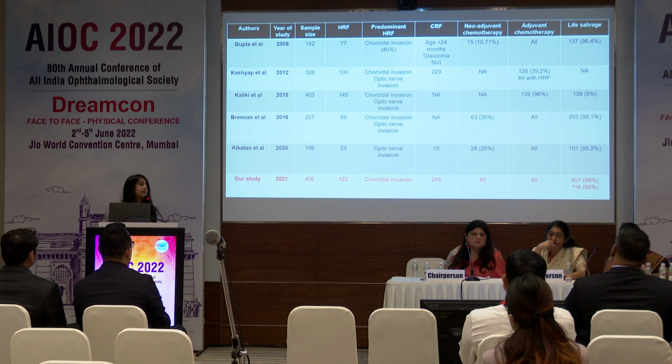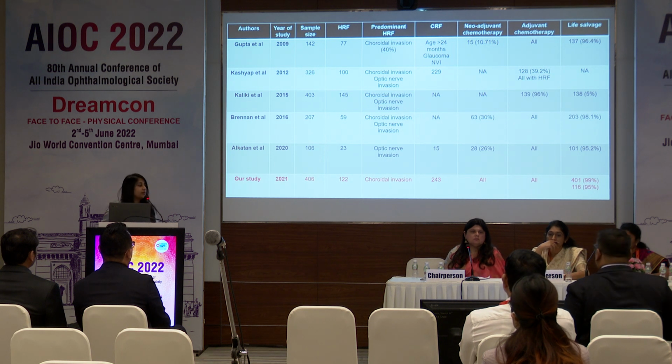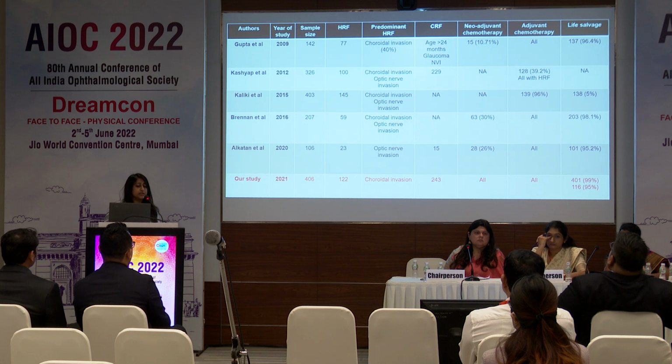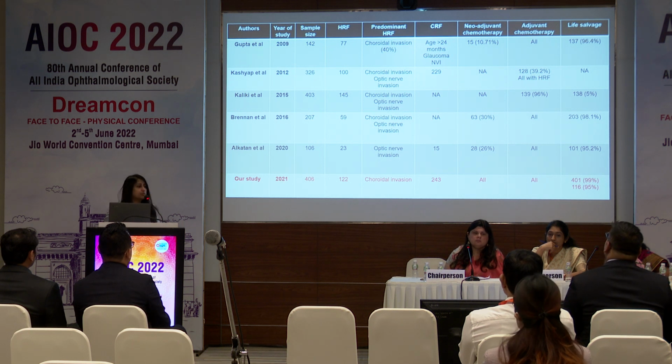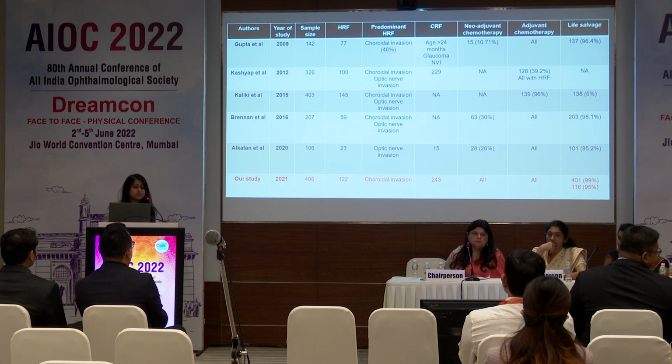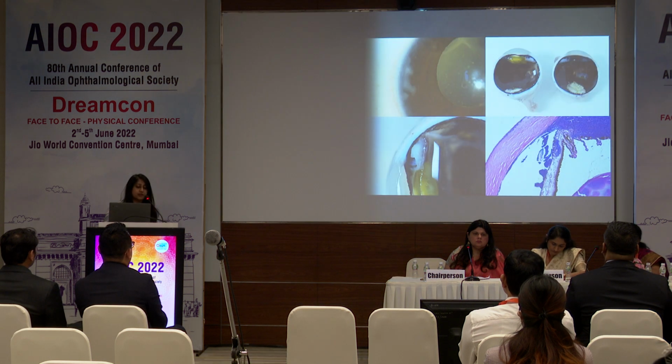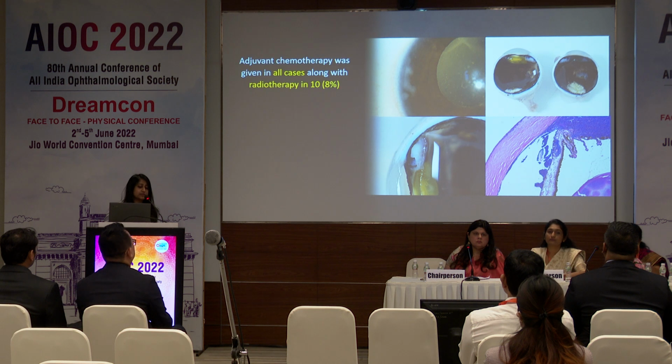Previous studies have been done on primary enucleation and secondary enucleation individually. However, a correlation of clinical risk factors and histopathological risk factors in the secondary enucleation eye has been done now. And we have seen that our patients received neoadjuvant chemotherapy in all cases, adjuvant chemotherapy in all cases, and we saw a 99% life salvage in all our patients. And the ones which had histopathological risk factors had 95% life salvage.